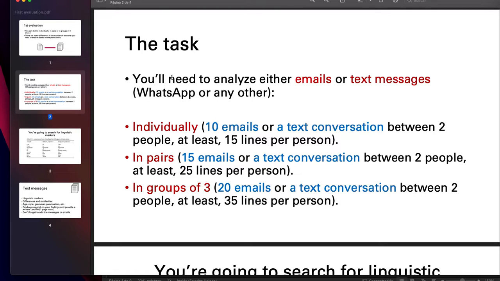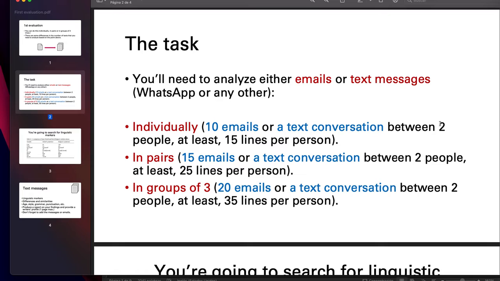For example, if you want to do this individually, you have to collect 10 emails or a text conversation between two people, at least 15 lines per person, 15 exchanges per person. If you do this in pairs, it's going to be either 15 emails or a text conversation between two people, at least 25 lines per person. In groups of three, 20 emails or text conversation between two people, at least 35 lines per person.